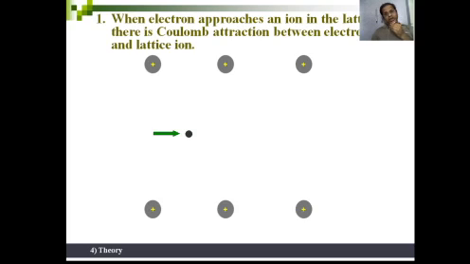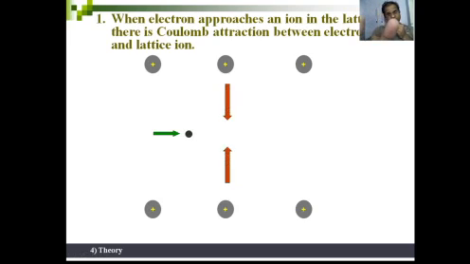So the electron approaches the ions. What will happen in the lattice? There is a Coulombic interaction. These are the lattice points, positive lattice points, and this is an electron which is moving through the lattice. The lattice points carry positive charge and the electron carries negative charge, so there is a Coulomb force of attraction. So what will happen when the electron moves through the lattice?